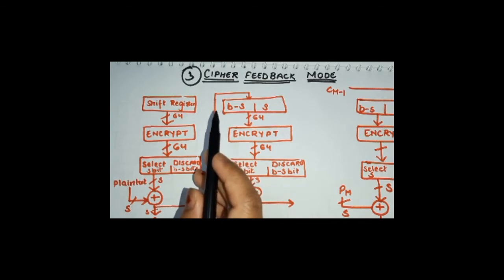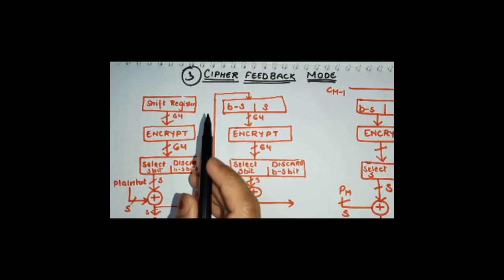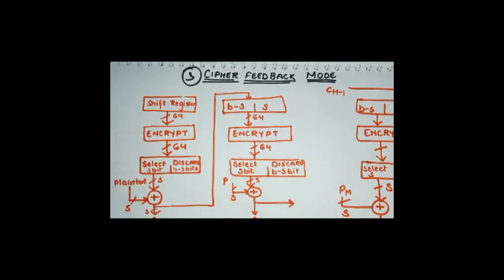After loading the initialized vector and the encryption key, we take only S bits, the most significant S bits of the output of the encryption process, and XOR them with the S-bit plain text message to generate the cipher block.